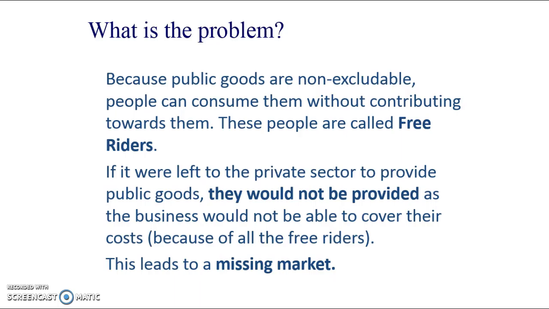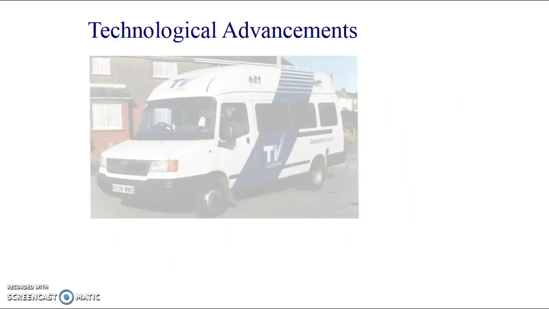So if it were left to the private sector to provide public goods, they'd not be provided, because what business in their right mind would provide a good which is costing them to provide, but that they're getting no income for because people are free riding? So this is what we call a missing market. It's just not going to be provided at all. And this is where the name comes in, public good, because of the way that, I'll just skip ahead of this one.